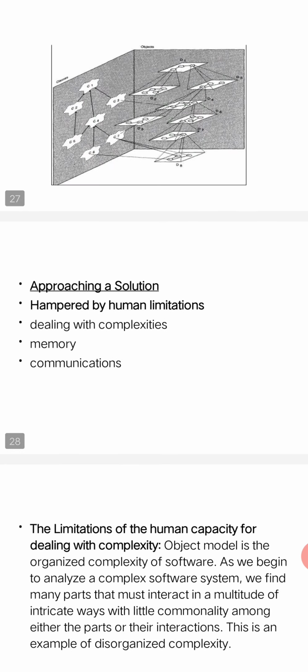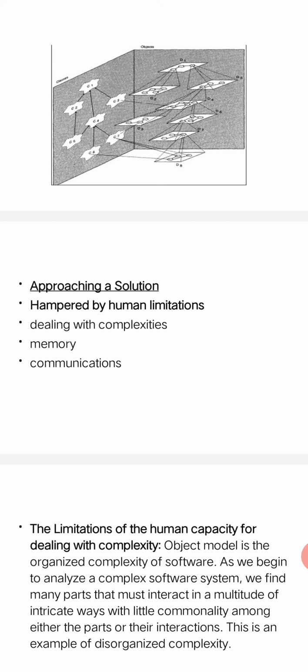So why do we go for this? Generally this is not possible for human beings in complexities. Generally a human being has a particular limit. If the complexity keeps increasing, for example, if you take the memory of a person, it is somewhat less when compared to a system.